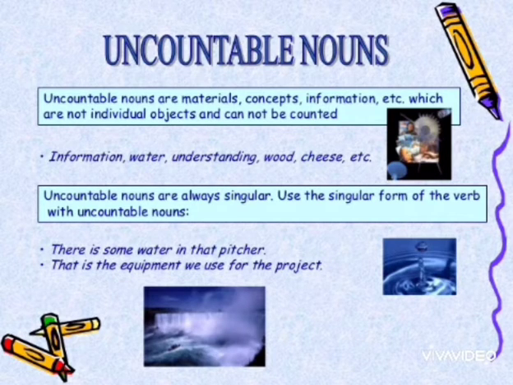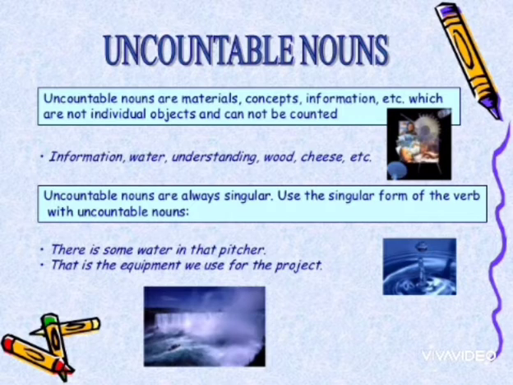Uncountable nouns are materials, concepts, information, etc. which are not individual objects. Yes, uncountable nouns are not individual objects and cannot be counted.